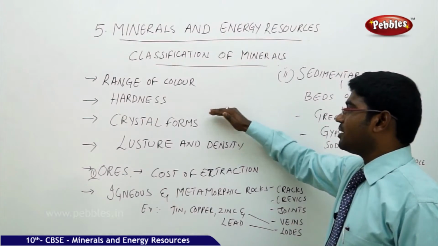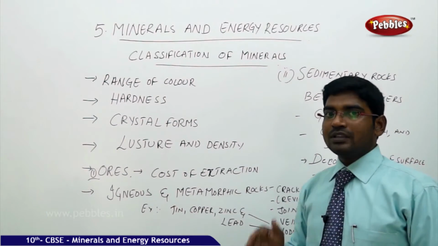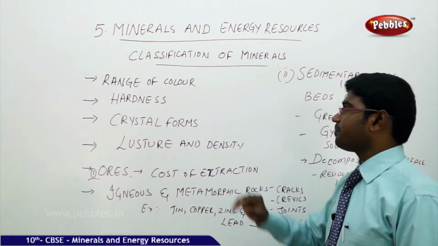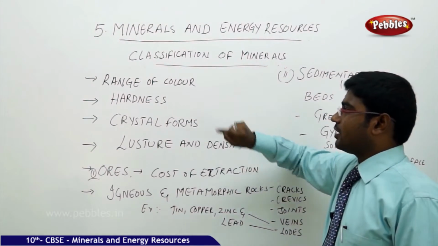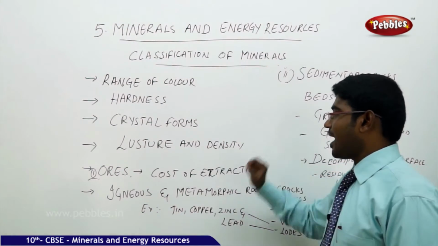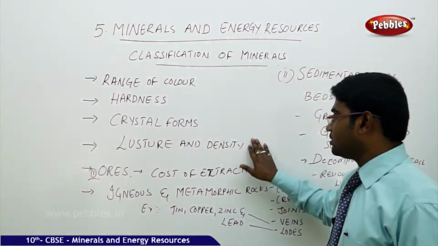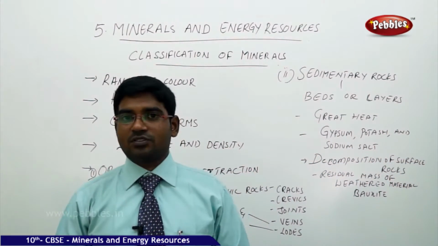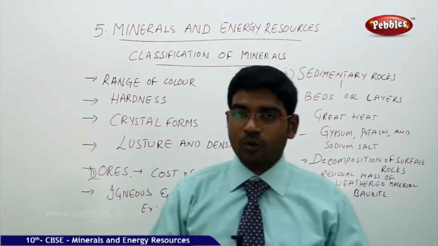These are the major criteria by which the classification of minerals is mostly done by geologists. One is the range of the color, the hardness, crystal forms, luster and density. And not only this, availability, the form in which it is available to us, also plays a very vital role.